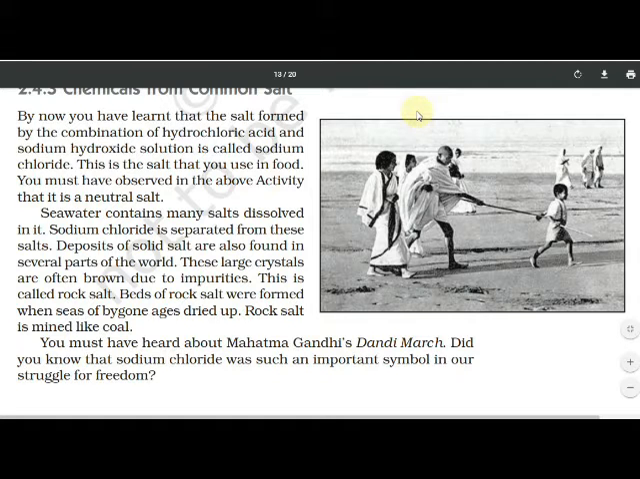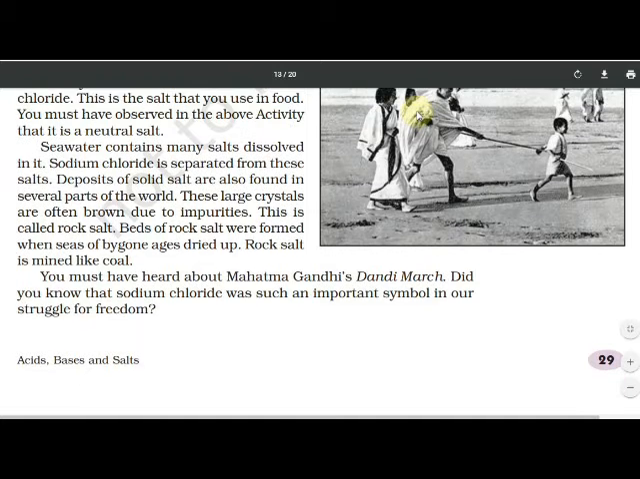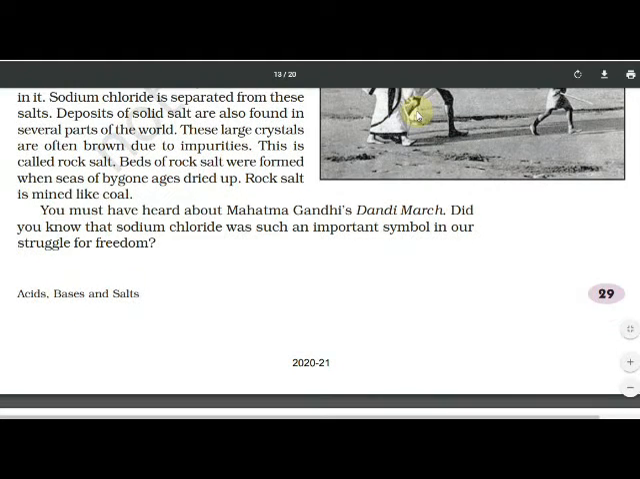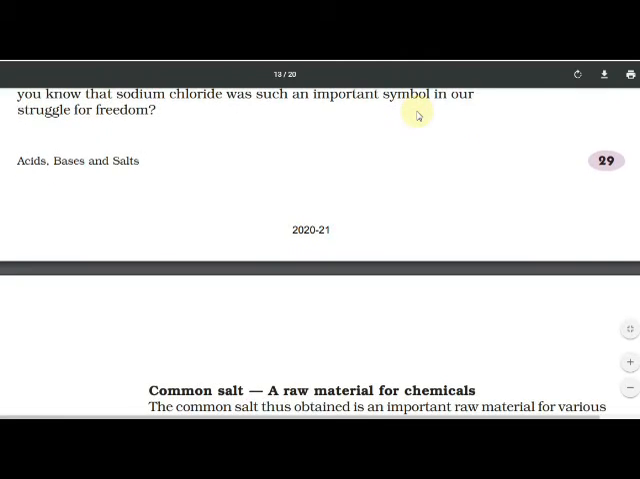You must have heard about Mahatma Gandhi's Dandi March. Did you know that sodium chloride was such an important symbol in our struggle for freedom? Satyagraha was done by Mahatma Gandhi at Dandi, which is situated in Gujarat. It was known as the salt Satyagraha.